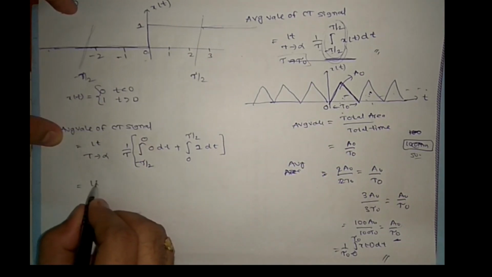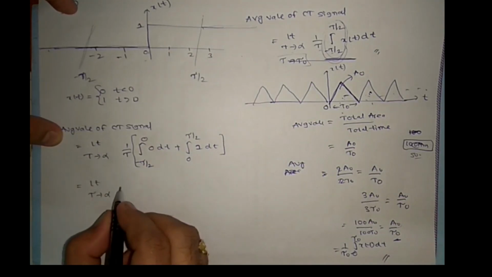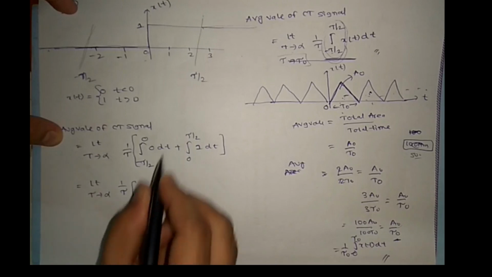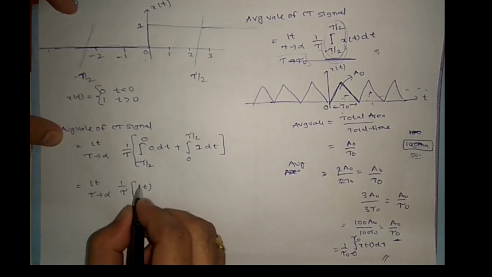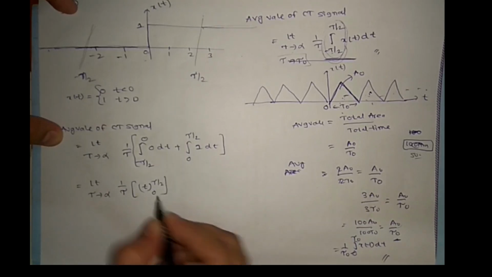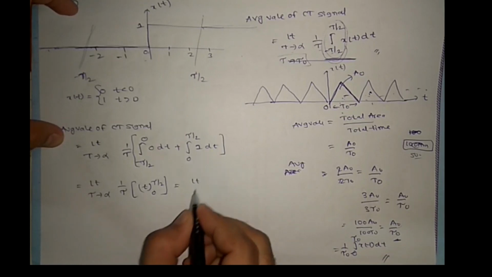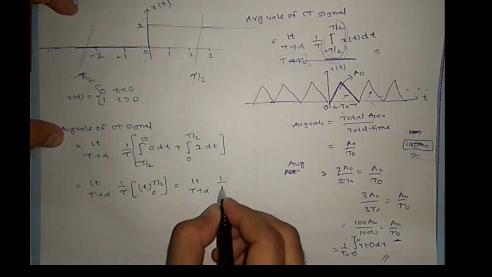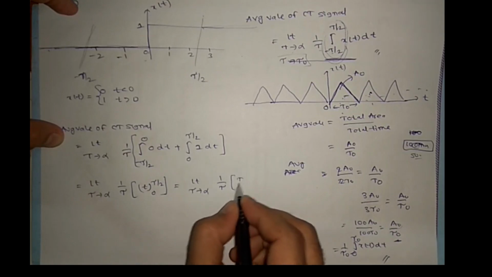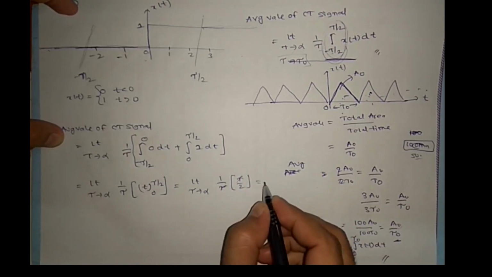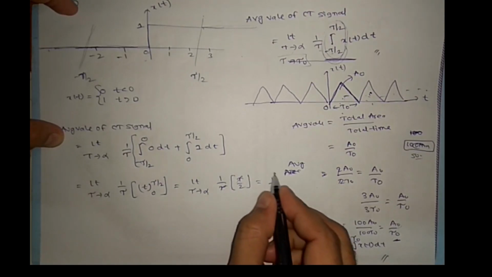This is 0 completely, and this is t from 0 to τ/2, so the limit of 1/τ times τ/2. The τ gets cancelled out, so 1/2 is the average value.